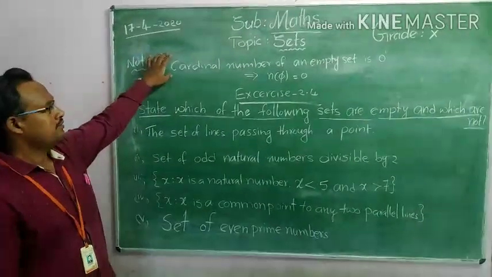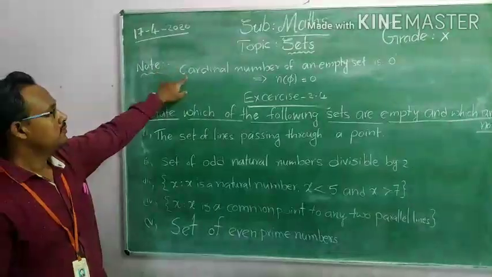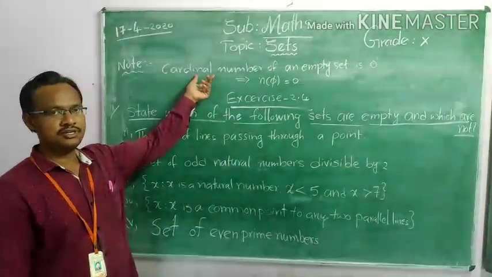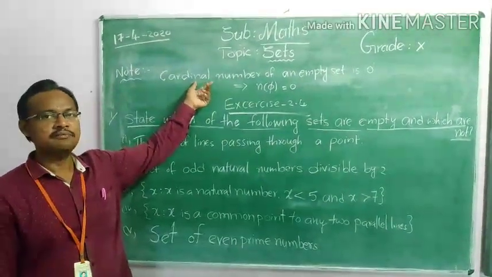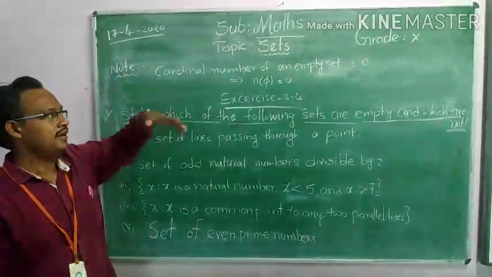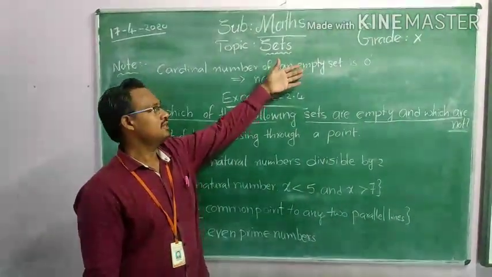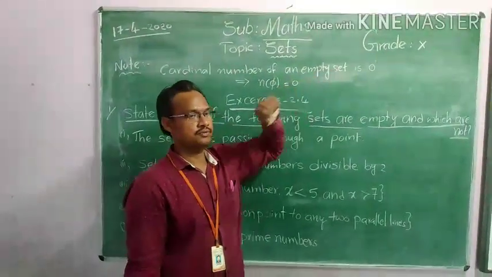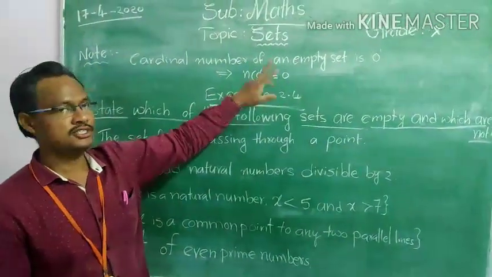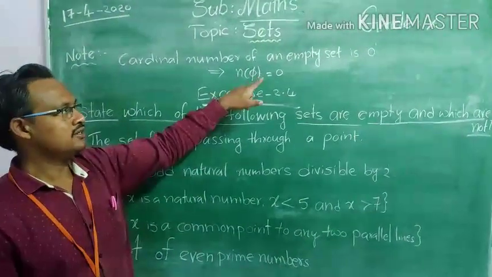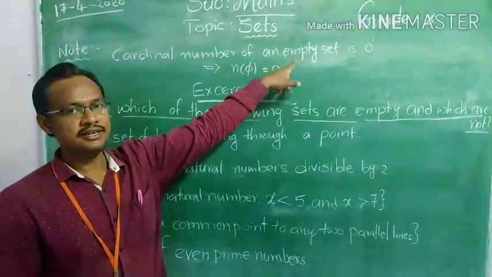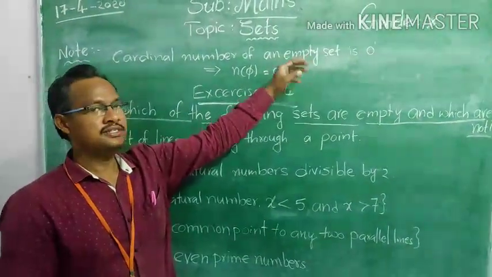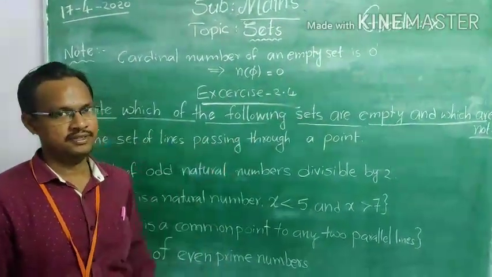Now, coming to a small note. What is the cardinal number of an empty set? Cardinal number means what? Just as I said, the number of elements in a set. Empty set, there are no elements. That means the cardinal number of an empty set is 0. n of phi is equal to 0. Here my question, whether empty set is a finite set or not.